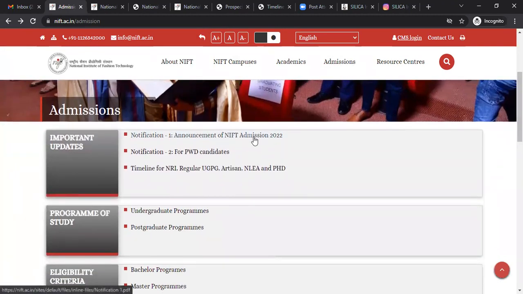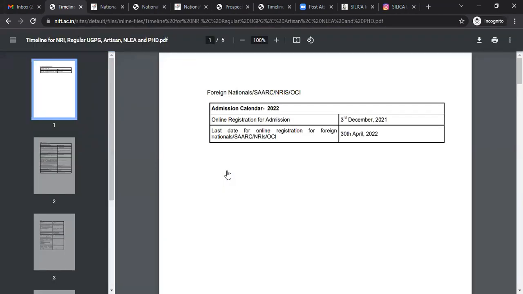This is the NIFT notification where they have announced that it will start from 3rd December. The timeline for NRI, regular UG, PG, artisans, NLEA and PhD. Click on this page, it will direct you to the NIFT admissions calendar. So always go through the admissions calendar, see which is the starting date, last date, admit card release date before you apply to NIFT.